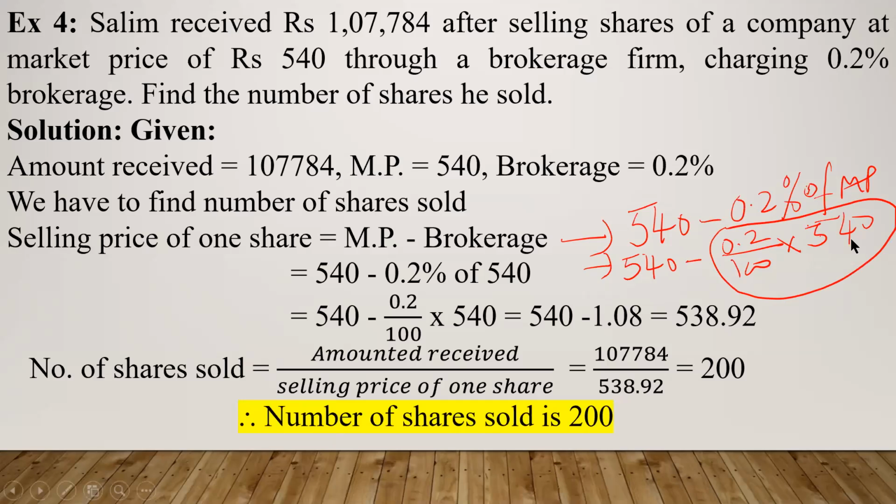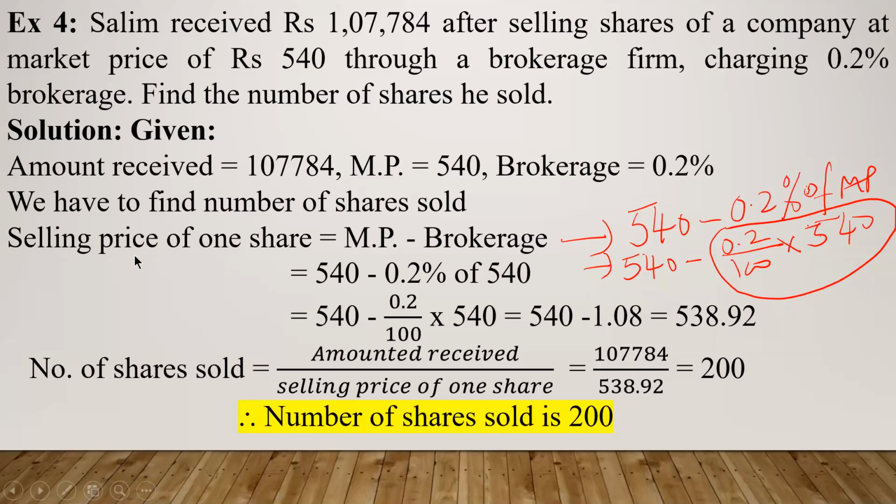0.2 upon 100 into 540 will give you 1.08. So 540 minus 1.08 gives 538.92. So even though the market price was 540, after selling one share, Salim will receive only 538.92 in his hand, because he has to pay brokerage of 1.08 also.